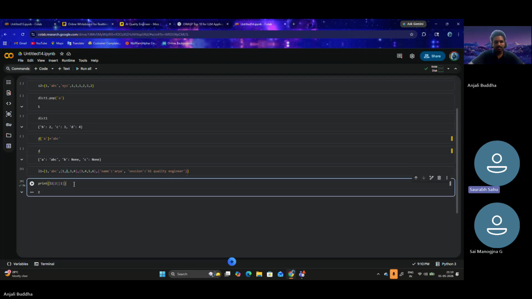For the dictionary, the same goes. You have to pass the key rather than an index. You pass the key there.